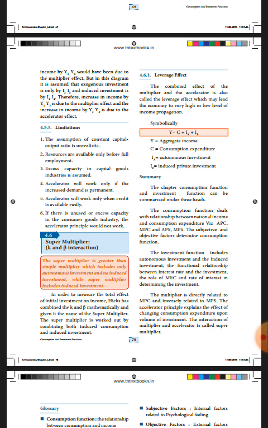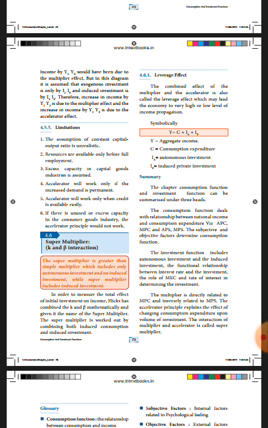Symbolically, that may be represented as Y = C + IA + IP. Y refers to aggregate income, total income. C refers to consumption expenditure, spending for consumption. IA is autonomous investment, that is additional investment that is independent of income, not dependent on income. IP is induced private investment.